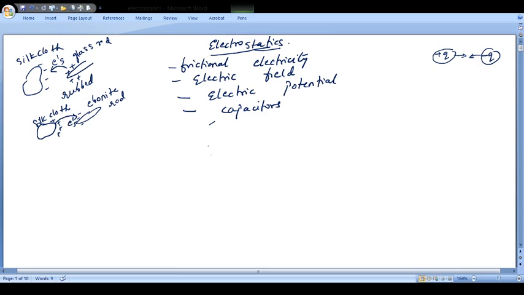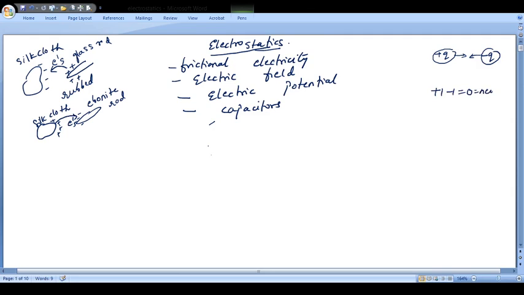Now, when the study of frictional electricity or electrostatic charges began, the names positive and negative were given by Benjamin Franklin. Maybe these names came from mathematics: plus 1 and minus 1 is nothing but 0.